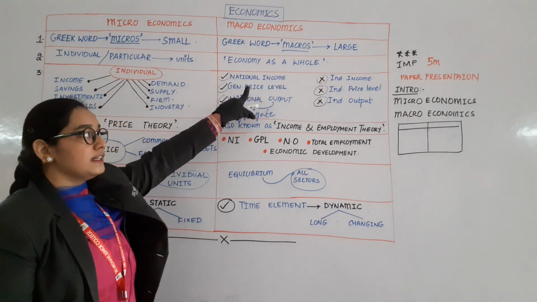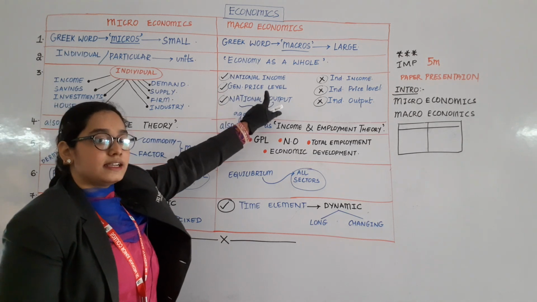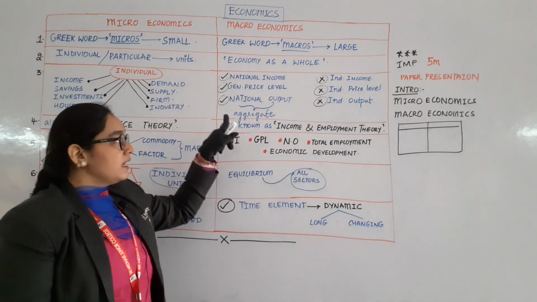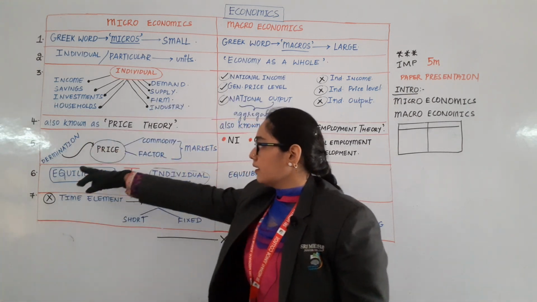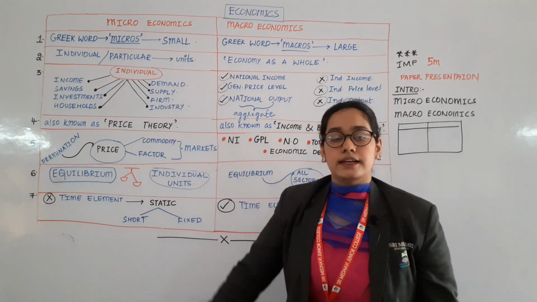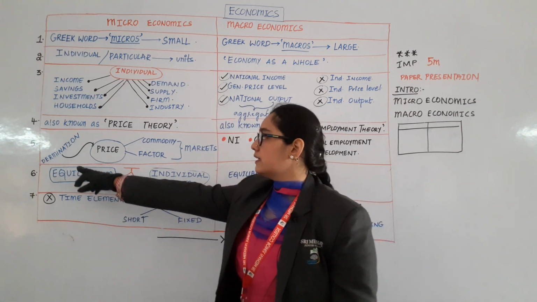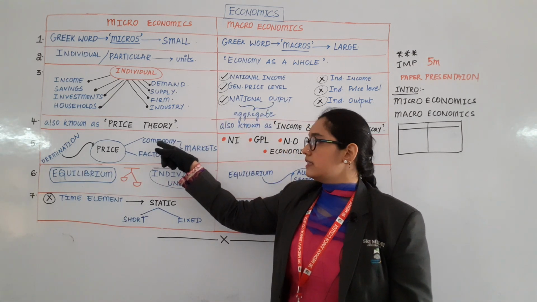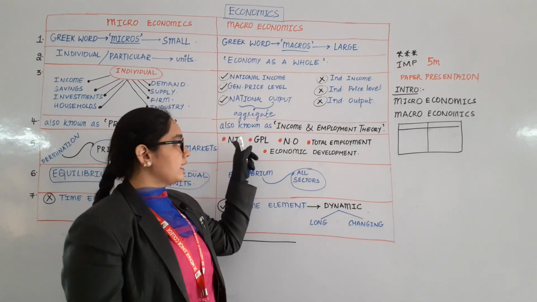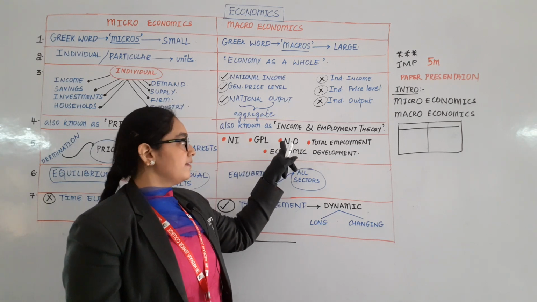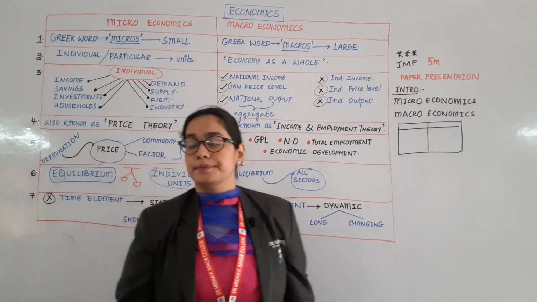It deals with national income instead of individual income. It deals with general price level instead of individual price level. It deals with national output instead of individual output. It is also known as price theory. It is also known as income and employment theory. It helps in determination of price of both the commodity and factor markets. It helps in calculation of national income, general price level, national output, total employment and the economic development.